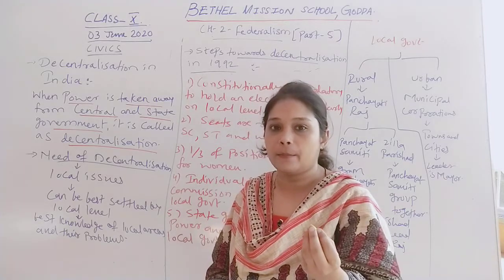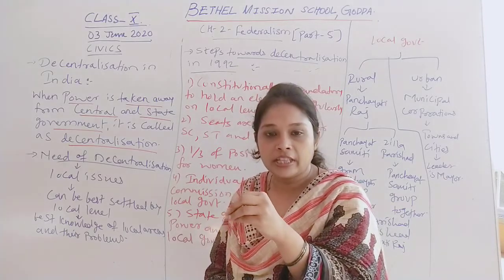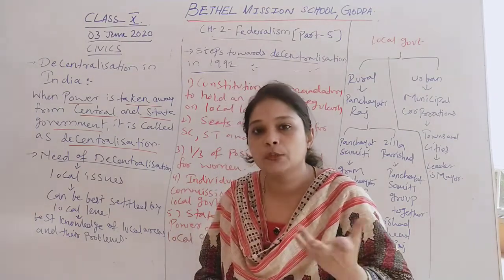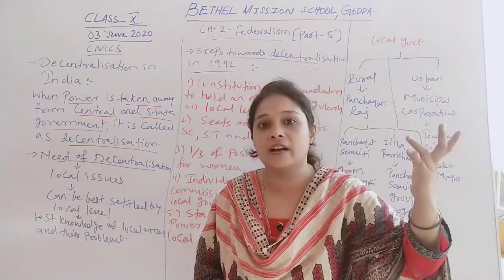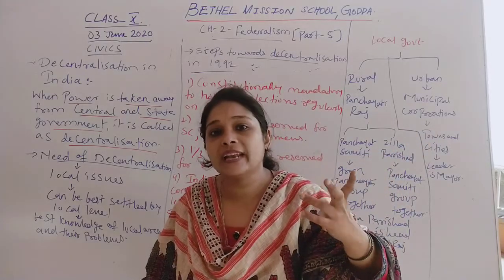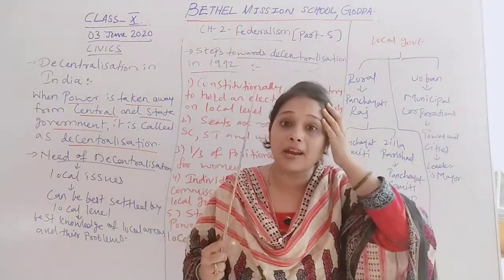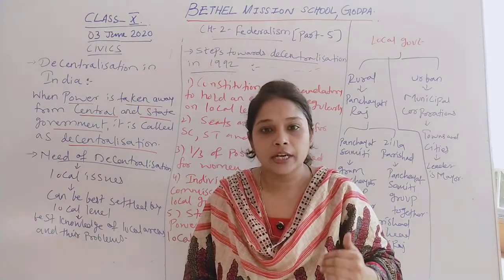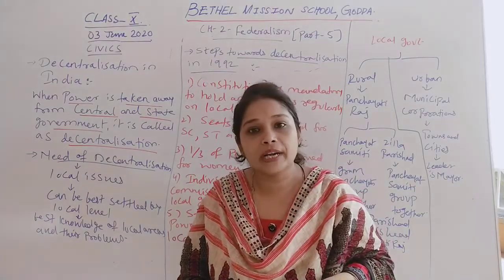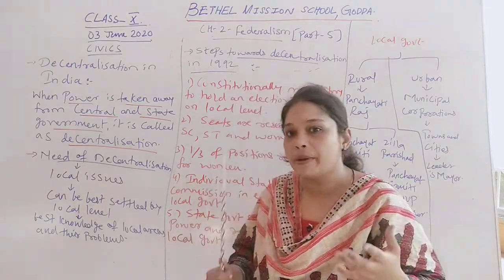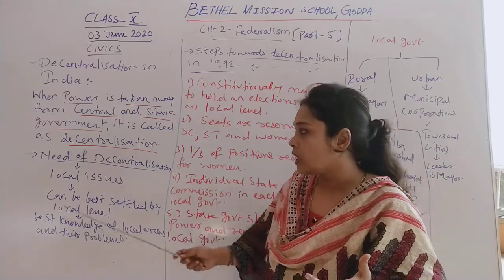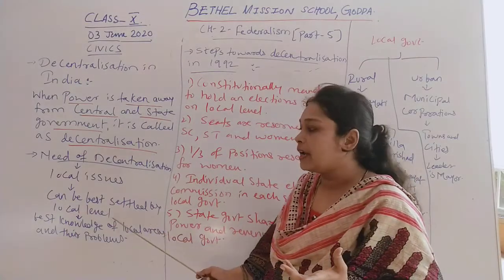Like, let's take an example. There is one particular area where they are having a problem of electricity, where they are having a problem of water. Now, these problems cannot be solved by central government. The people cannot complain to central government in parliament for these small matters. That is why local government is there. That is why local government is compulsory, so that local government can understand the local issues of the local people or local places. It can be best settled at the local level.